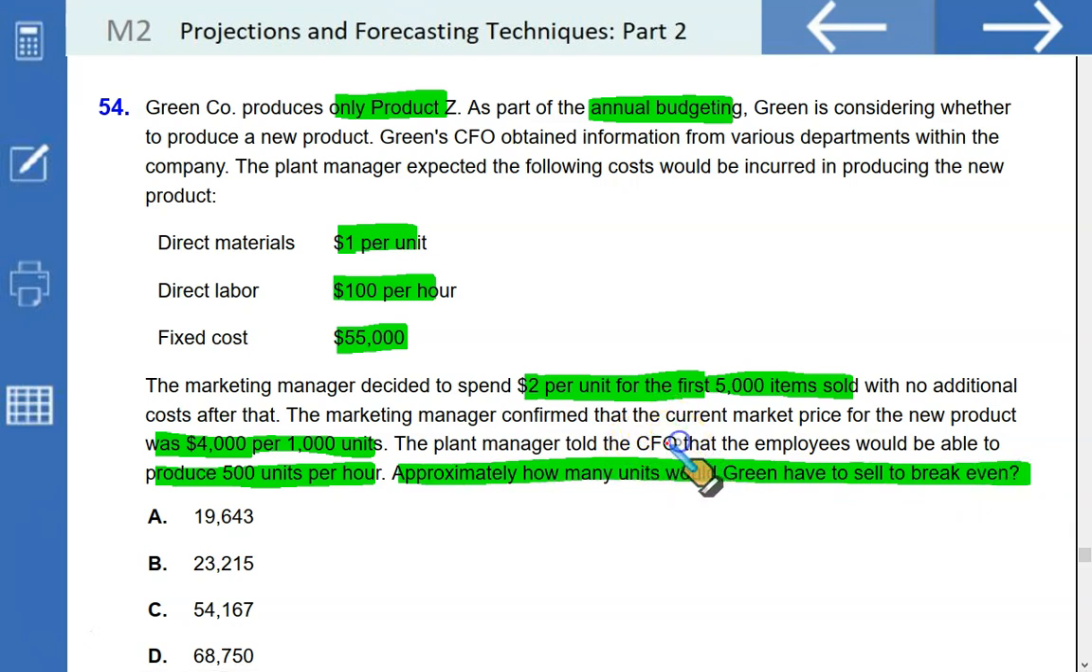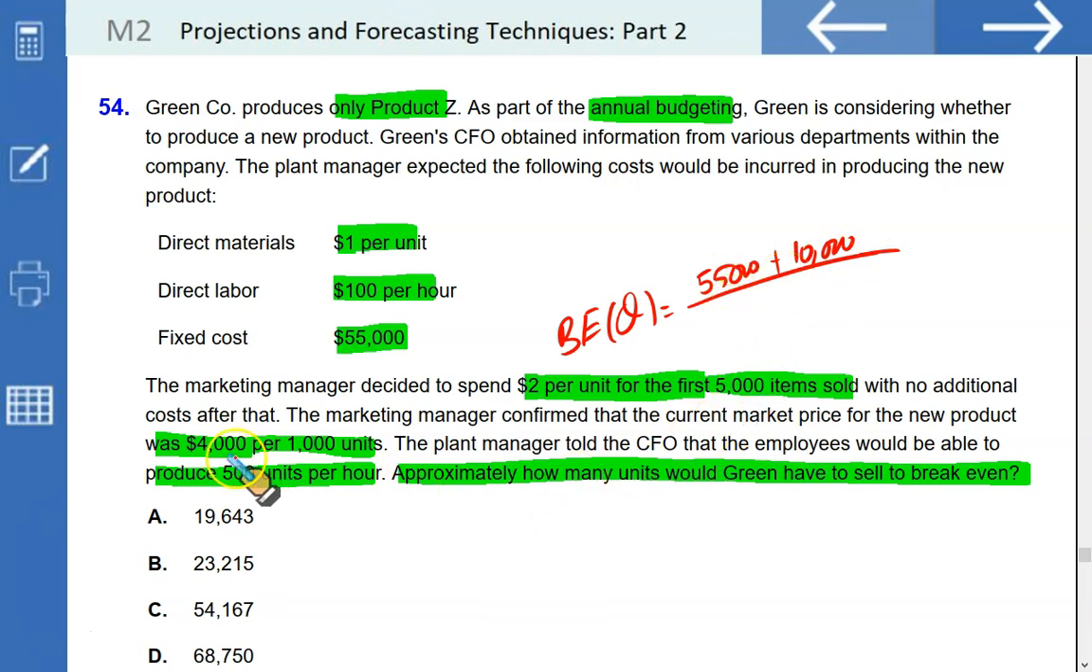Okay, so we need to find the break-even quantity, and we know break-even quantity is equal to fixed cost, which is going to be 55,000 plus, don't forget the marketing, $2 per unit times 5,000, that is 10,000. So this is your total fixed cost you need to cover. What is the unit contribution margin?